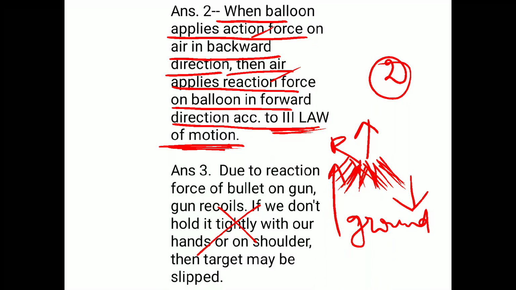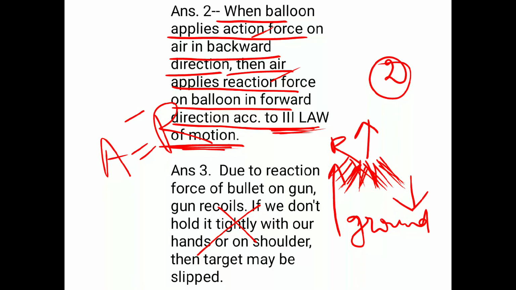Fine. So in the same way you can answer many of these reasoning questions. Action is equal to reaction according to third law of motion, but with opposite direction, simply.